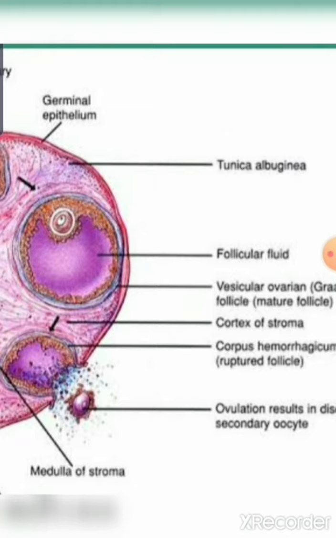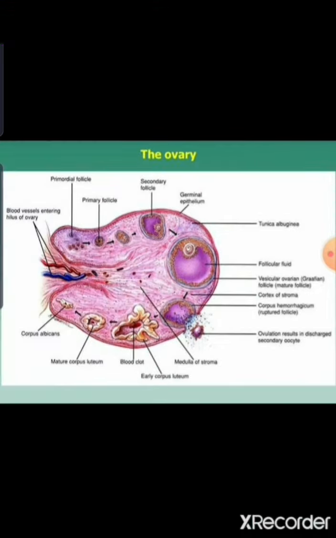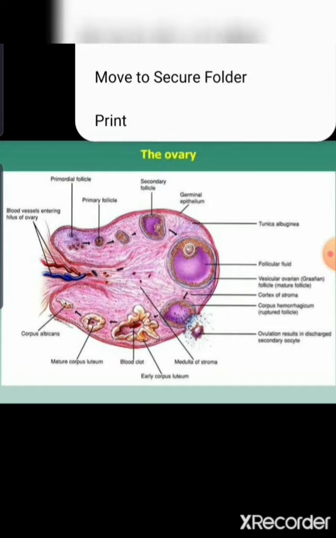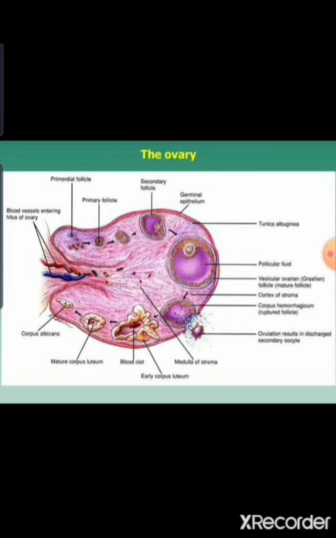But in the second one, the ovum has already been released during the menstruation cycle. So these are different stages of the follicles and how they change. You can draw this diagram.